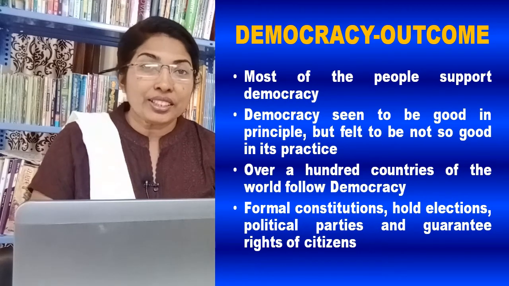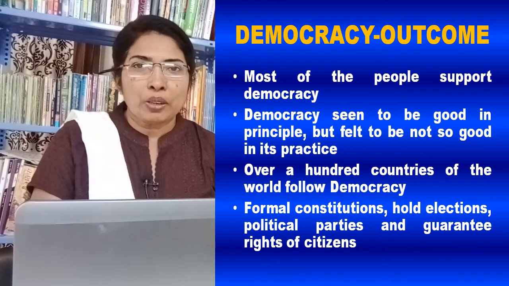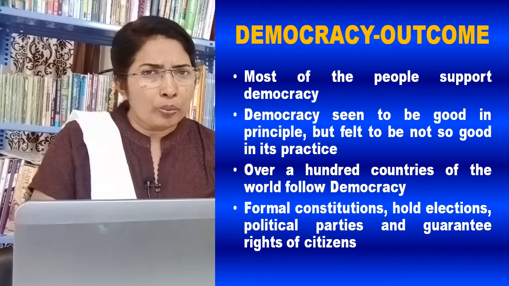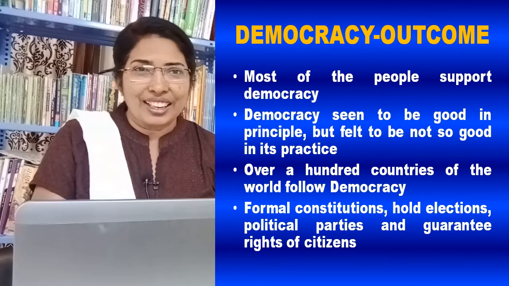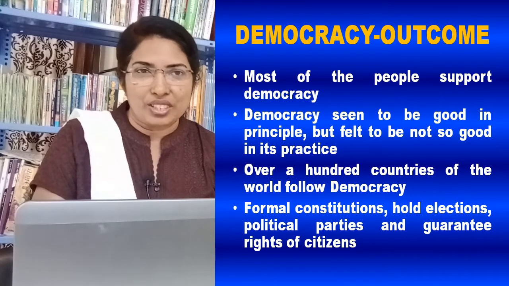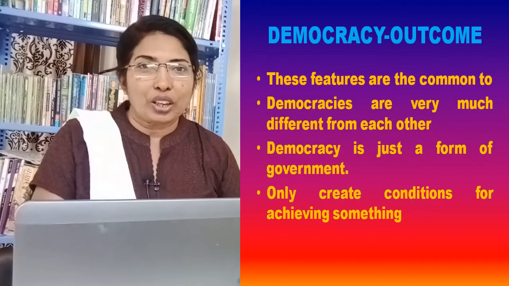Today, over 100 countries of the world claim and practice some kind of democratic politics. They have formal constitutions, they hold elections, they have political parties, and they guarantee rights of citizens. These features are common to most of the democratic countries.